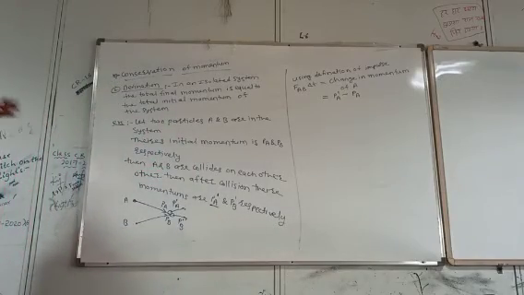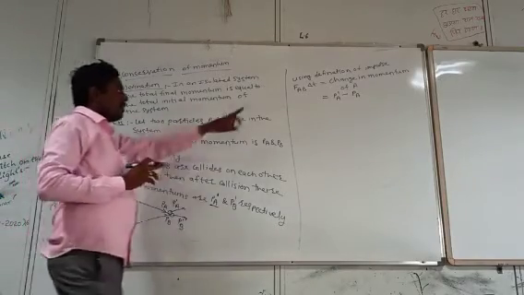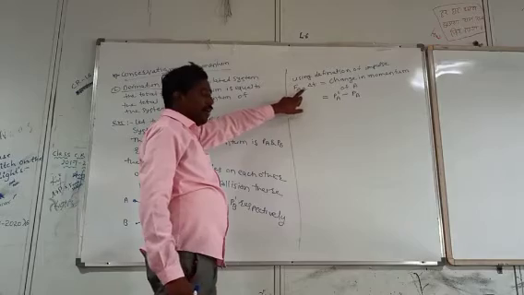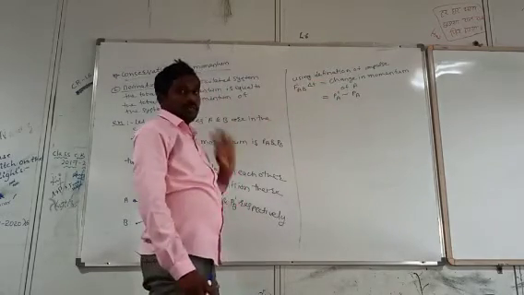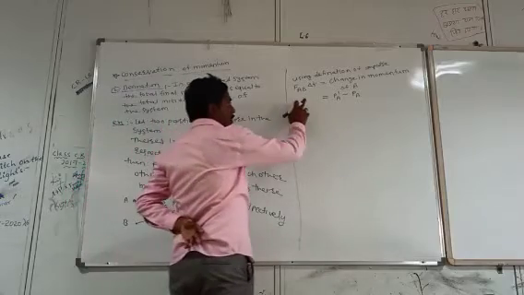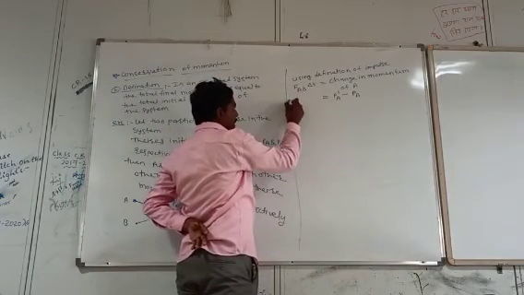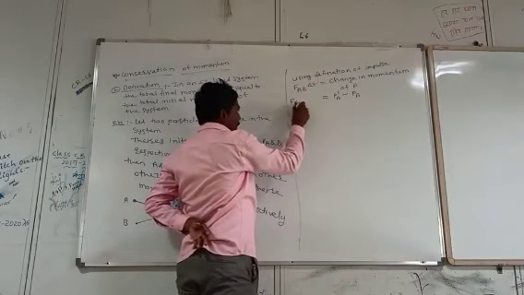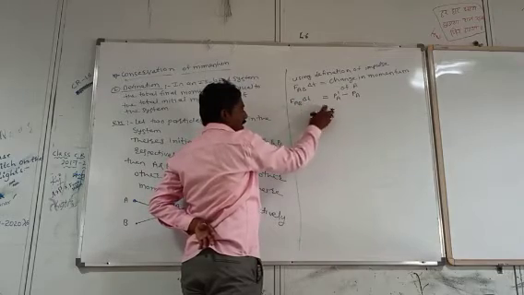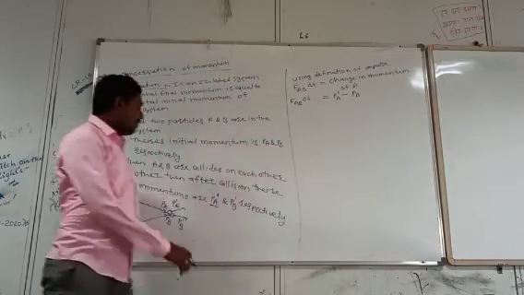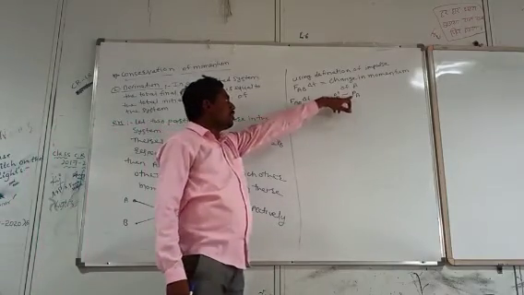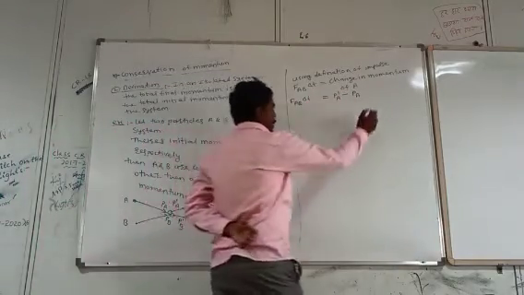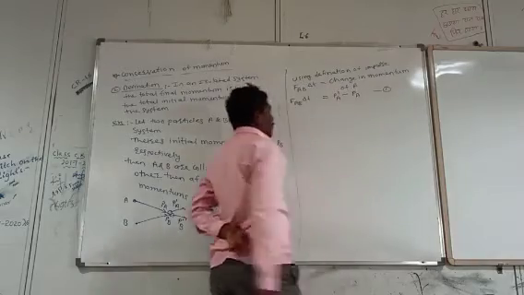Therefore F AB into delta t is equal to the change in momentum of A, which is Pa prime minus Pa. This is equation 1.